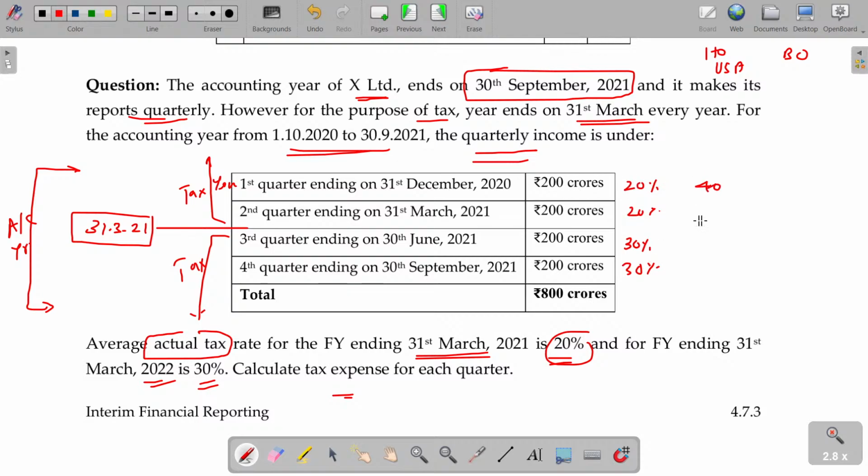Here 40, here 40, here 60, here 60. That's how you have to recognize the tax expenses for every quarter. This is the tax expense for the first quarter, this is the tax expense for the second quarter, this is the tax expense for the third quarter, and this is the tax expense for the fourth quarter. That's how you can show. Clear?